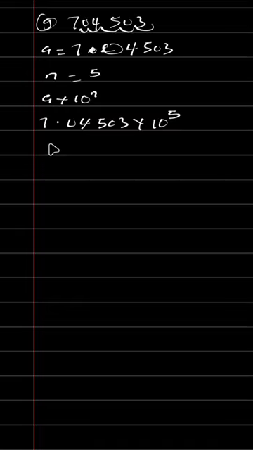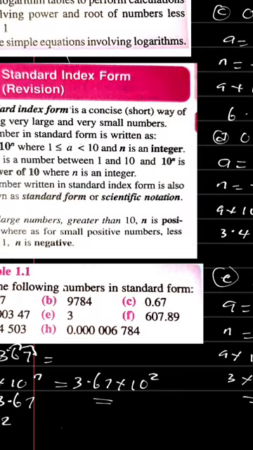So the last question I have, question F. Let's see question F. It says 0.00, how many zeros do we have there? 1, 2, 3, 4, 5, 6 zeros. Then we have 6, 7, 8, 4.